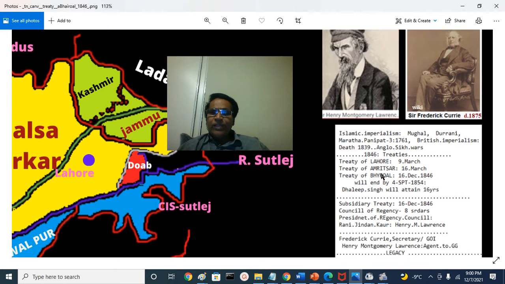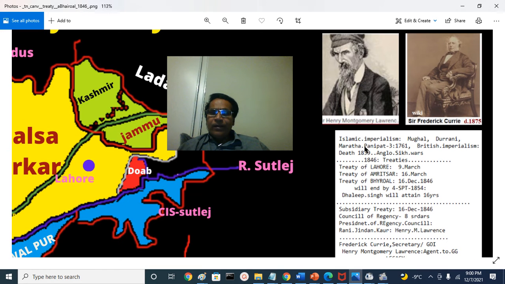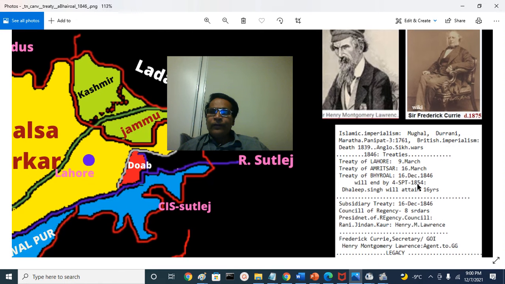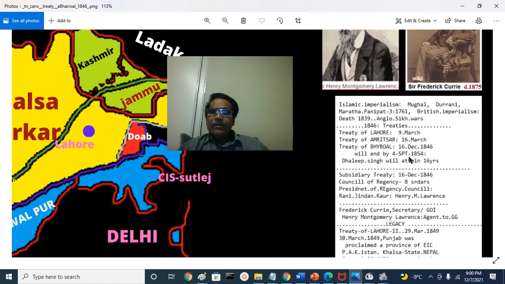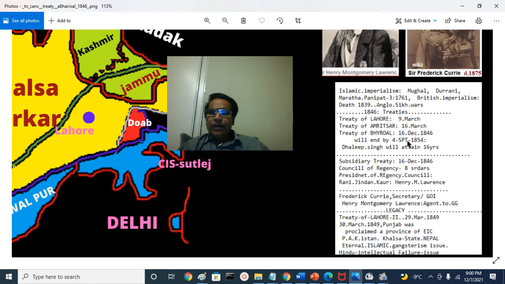That means as per the treaty, a Regency Council was made, Jindan was removed from the council, Henry Montgomery Lawrence was made the chairman of the council, and the British Army will stay till 4th September 1854 or so, when Duleep Singh will attain the majority and he will start ruling by himself.